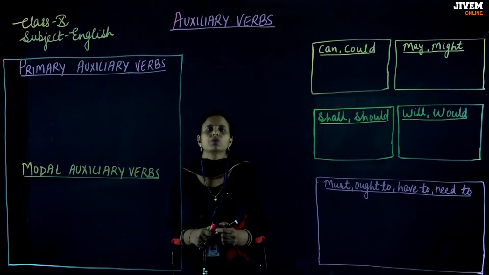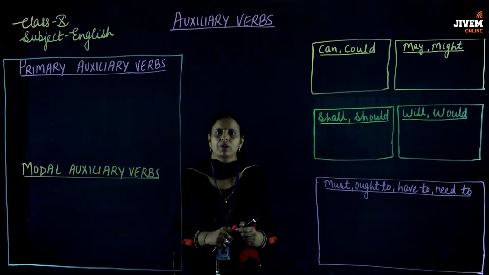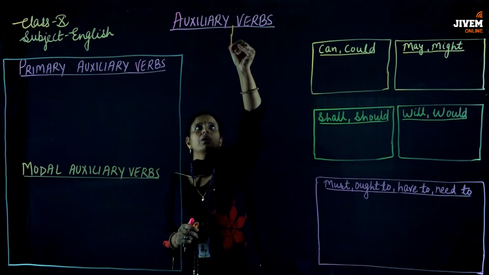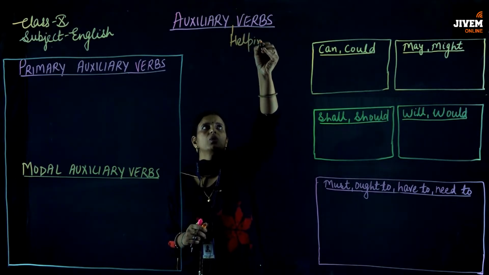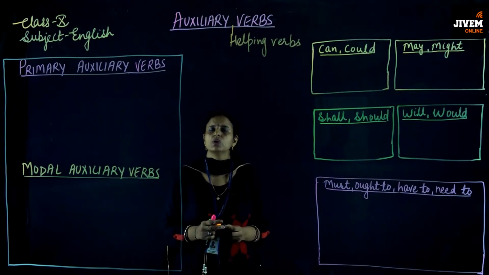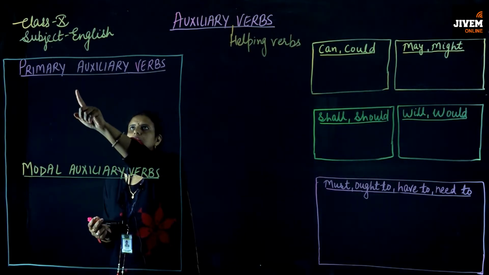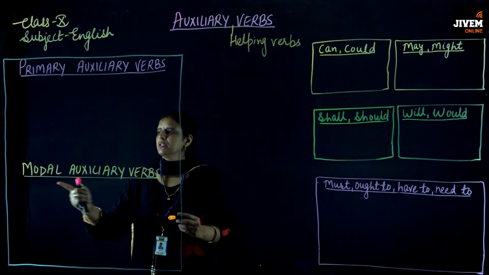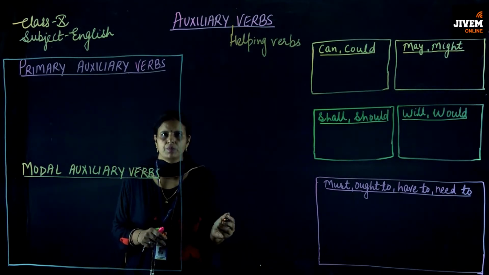Students, today I am going to tell you about the auxiliary verbs, which we can also call helping verbs. Now students, auxiliary verbs are divided into two categories. First one is the primary auxiliary verbs and another one is the modal auxiliary verbs.